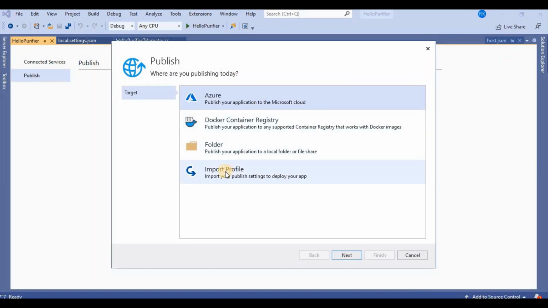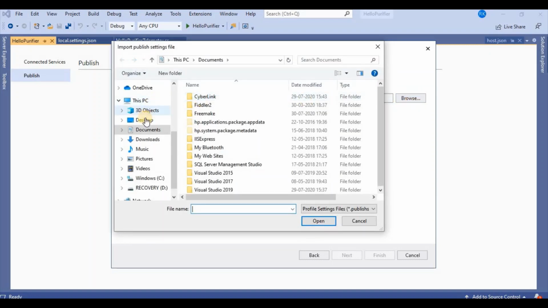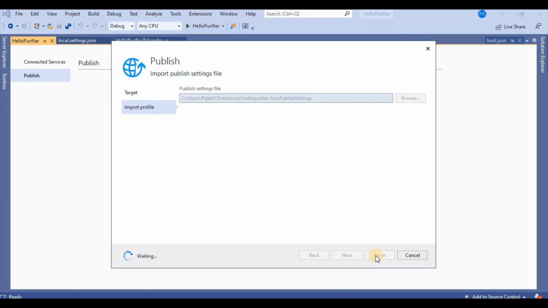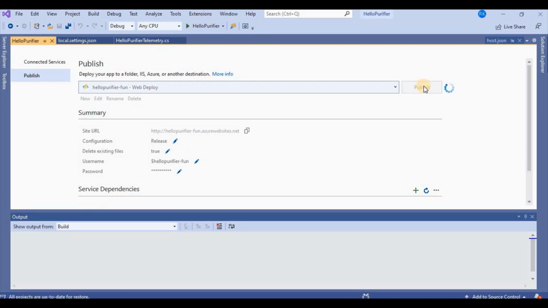Then I will select here import. So I am going to import profile setting, and here I need to select the publish profile settings. So I will go to the download section, hello purifier. So I will click on finish. Yes. So all things are ready. So I will click on publish here.